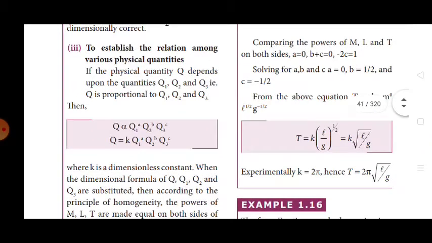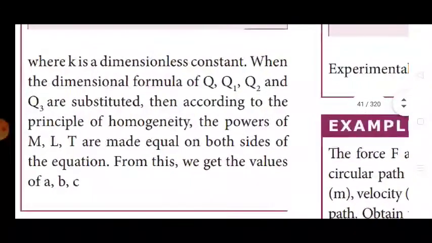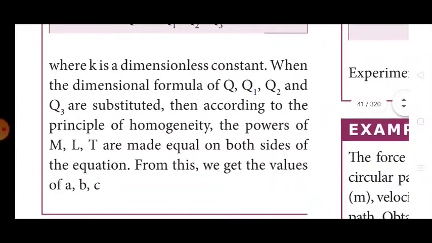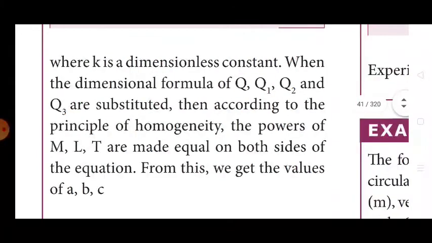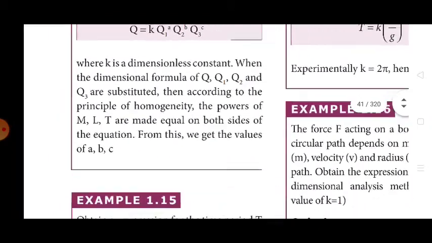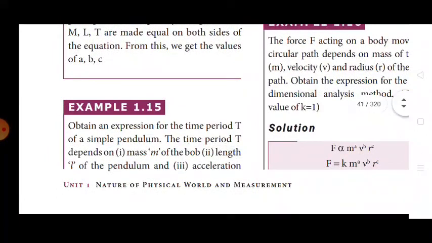Where K is a dimensionless constant. When the dimensional formulas of Q, Q1, Q2 and Q3 are substituted, then according to the principle of homogeneity, the left hand side and right hand side of the equation have the same dimensions. The powers of the same dimensions can be added. M, L, T are made equal on both sides of the equation. From this we can get the values of a, b, c.